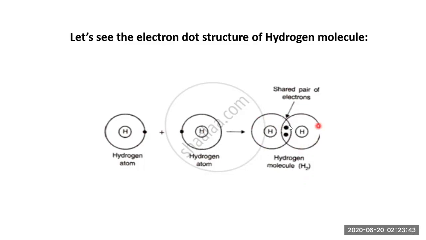So now the duplet is complete, so a hydrogen molecule is formed. So how do we draw the dot structures?